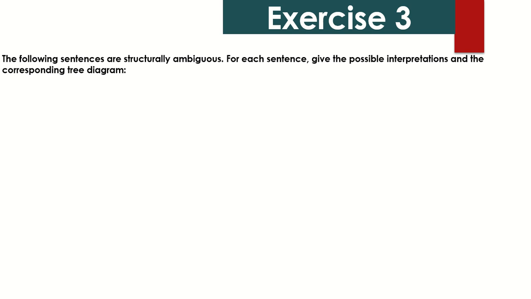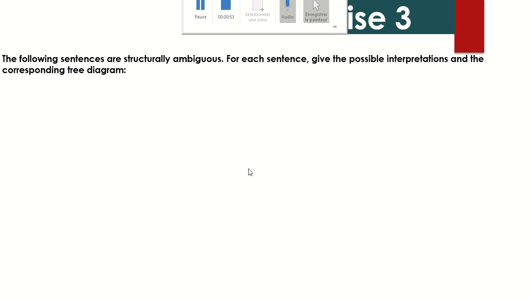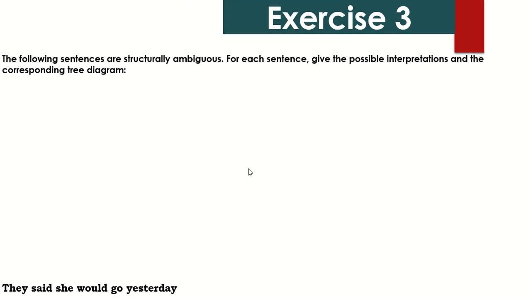So the instruction is the following: the sentences are structurally ambiguous. For each sentence, give the possible interpretations and the corresponding tree diagram. So if you remember, for structural ambiguity, we said that we have different combinations, and these combinations result in two different interpretations and two different tree diagrams.